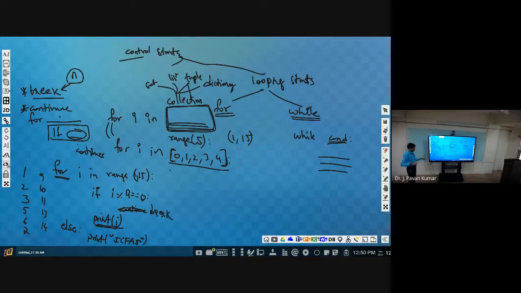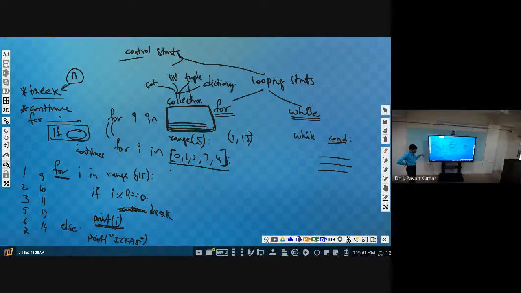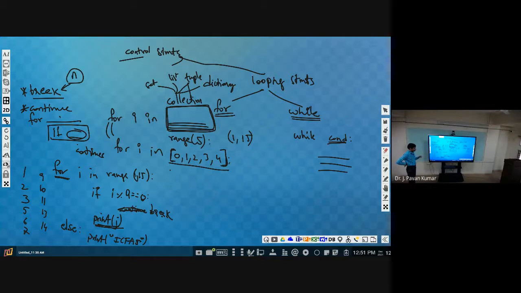Next, the else part: when will the else part be executed? When the for loop is terminated. Now, anyway, the for loop is terminated, right? Now, will else be executed or not? What is the functionality of else? We have discussed: whenever the loop is terminated normally, then only else will be executed with respect to the for loop.